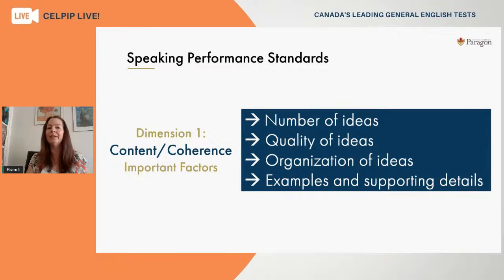The raters will be assessing you on 4 different categories. We call them dimensions. The very first thing they look for is content and coherence. So really, they want to see how many ideas you're able to discuss in the time frame on the test. So we've got several different people in the picture we're going to talk about. So the number of ideas I think is okay. But the quality of your ideas is also part of your score.